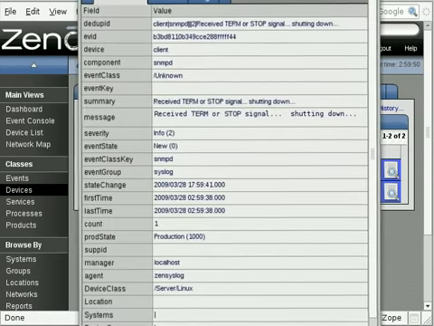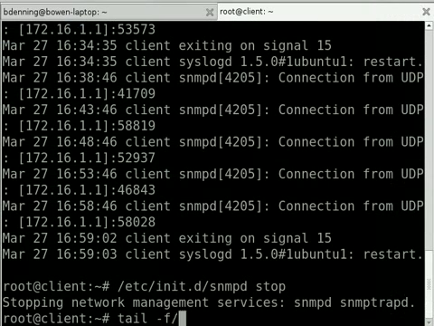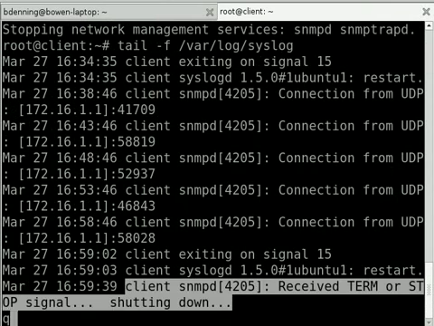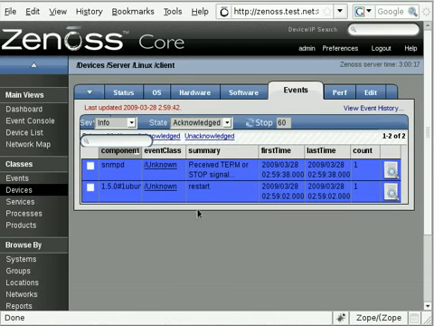This is what has appeared in that /var/log/syslog file, saying received TERM or STOP signal, shutting down, from the SNMP component. And if I did a tail on /var/log/syslog, you can see exactly the same message in here. So it's just forwarding everything from the /var/log/syslog file straight through to Zenoss, which is really handy.